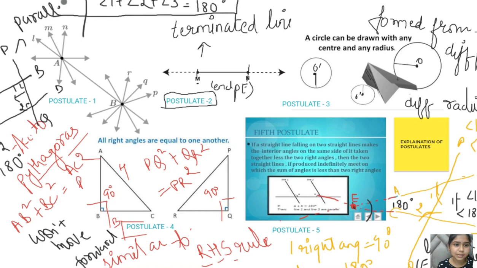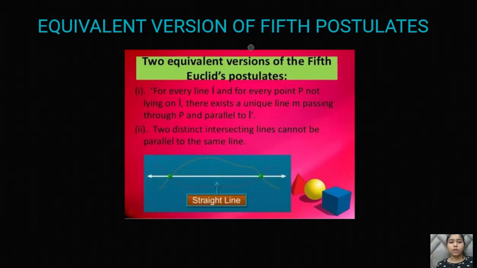This is what you have to study in the fifth postulate. So these are basically the equivalent versions of the fifth postulate. Let's move on with this. For every line L and every point P not lying on L, there exists a unique line passing through P and parallel to L.